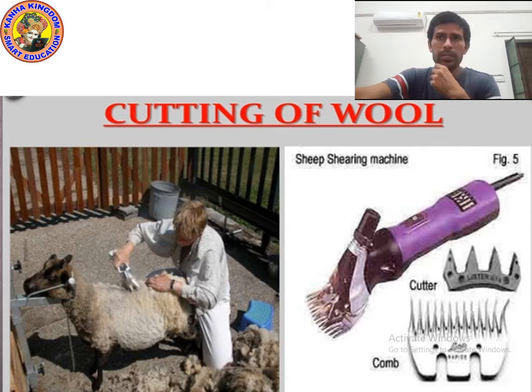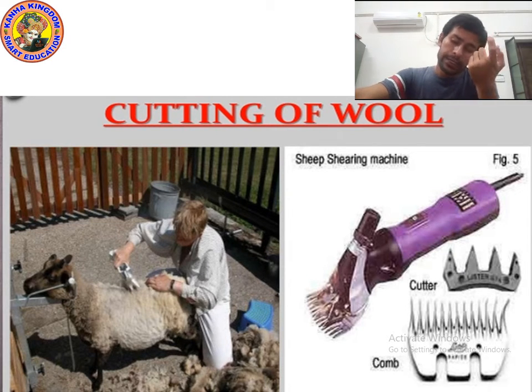And what is the meaning of fleece? Fleece means the fine soft under hair of an animal. So to get fleece and wool from these animals, what will we do? We will cut with the help of scissors.